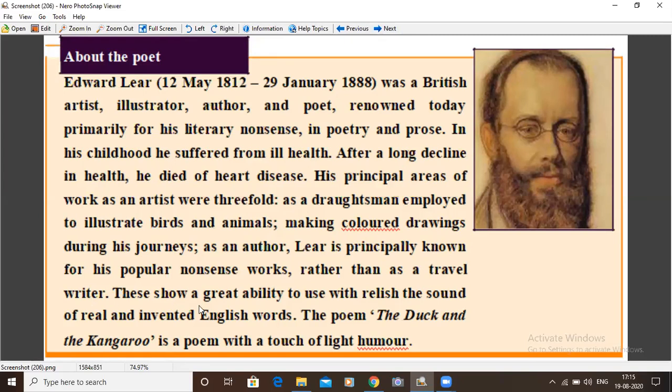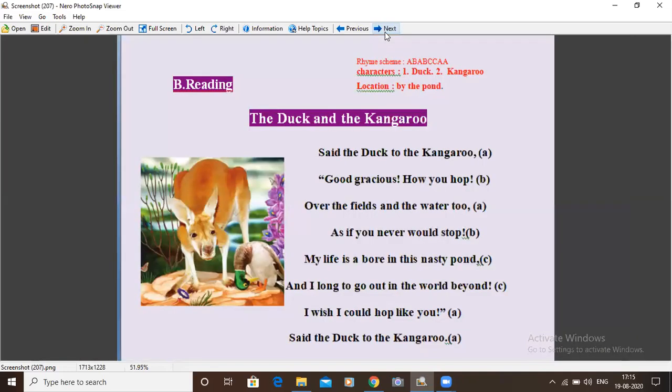These show a great ability to use with relish the sound of real and invented English words. The poem, The Duck and the Kangaroo, is a poem with a touch of light humor. Remember this point: he actually invented English words. One such we will come across in the poem. Okay, this is the poem, the first stanza.